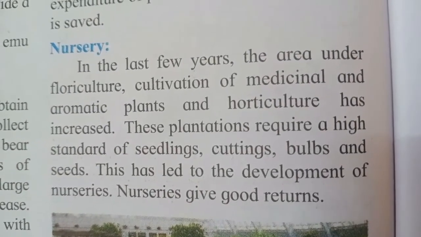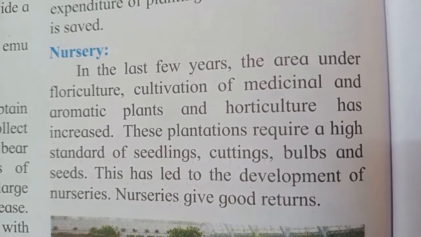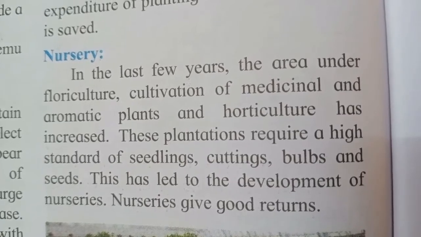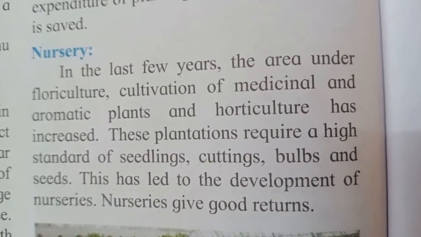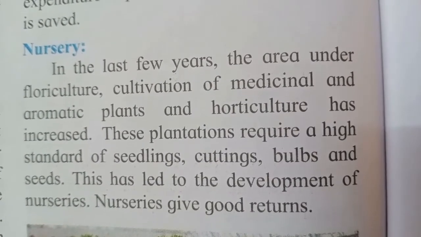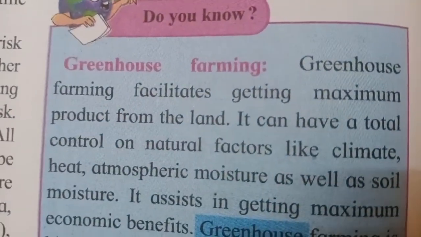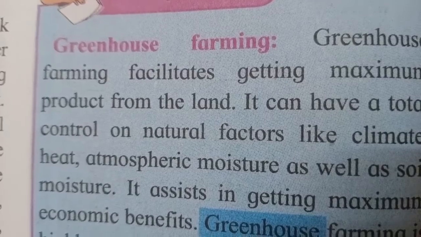They are provided with water, fertilizer, and of course they are taken care of in a proper manner. And those who are looking after the nursery obviously get a good income. So this was related to the supplementary agricultural activity, that is, along with agriculture and farming, what other activities can be carried out.